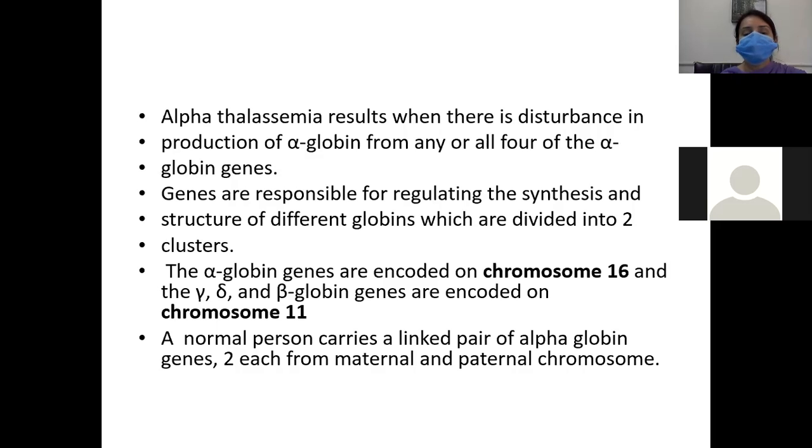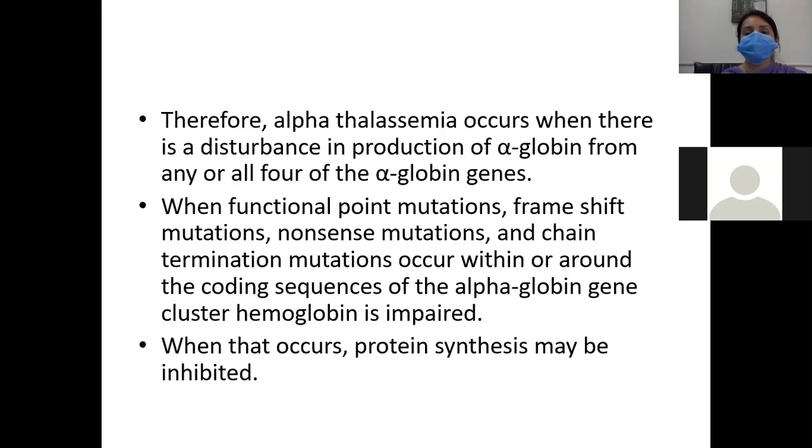A normal person carries a linked pair of alpha globin genes on each of the maternal and paternal chromosomes. Therefore, alpha thalassemia occurs when there is a disturbance in production of alpha globin from any or all four of the alpha globin genes.